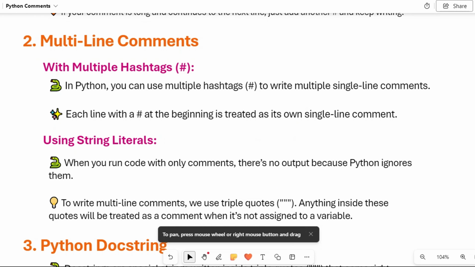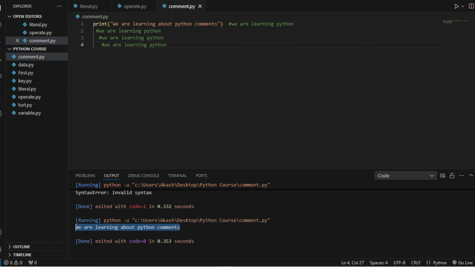Now we will understand using string literals. When you run code with only comments, there is no output because Python ignores them, as you have already seen in the previous code. To write multi-line comments, we use triple quotes. Anything inside these quotes will be treated as a comment when it's not assigned to a variable. So if anything is not assigned to a variable, we can use it as a comment. Let's understand it now.